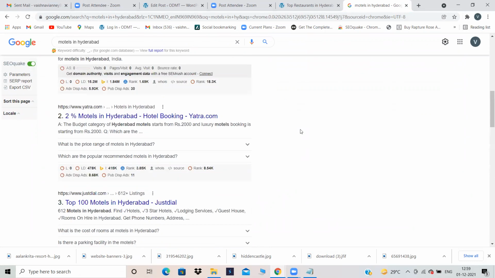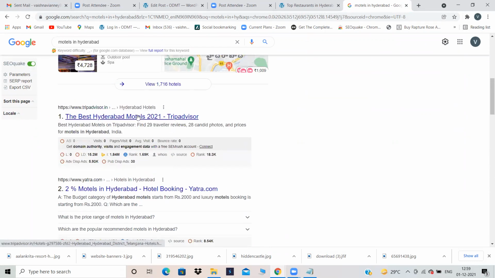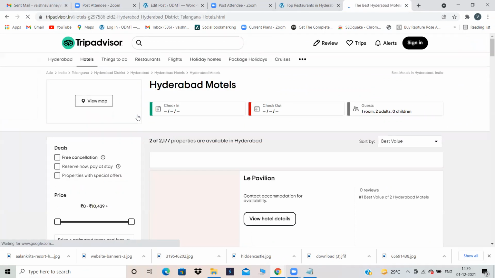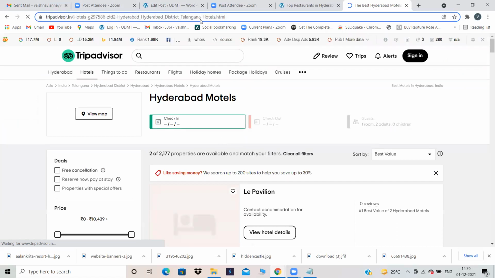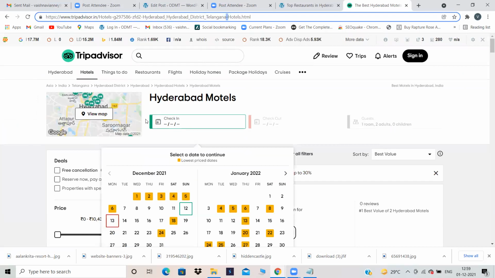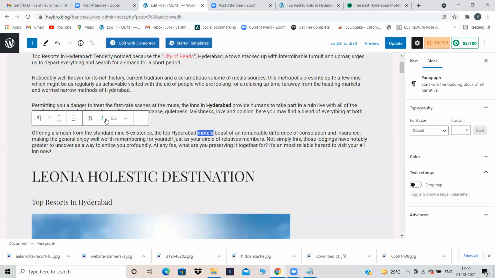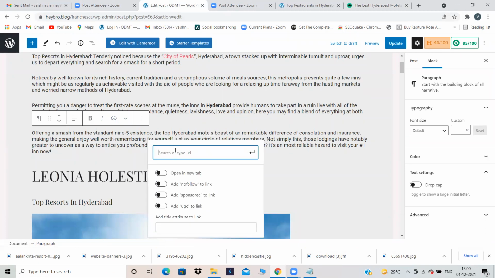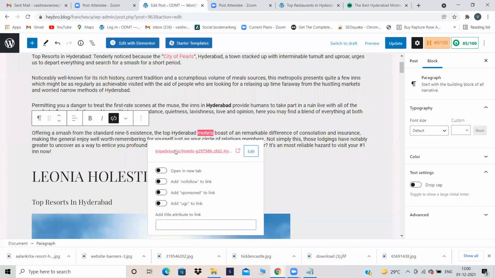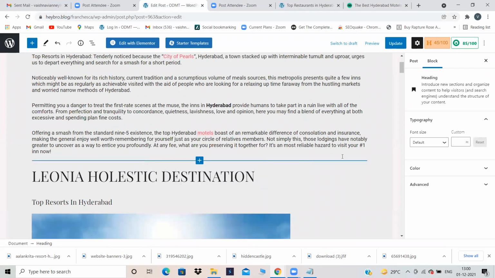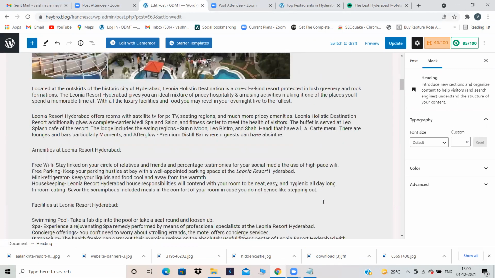So I will just take any website and give an outbound link for it. Click on this and copy their URL. See, your URL should not be a very big URL like this. It should be very small. And for motels, I'm giving the outbound link. Click over here, click on enter. That's it, I have given an outbound link for motels.